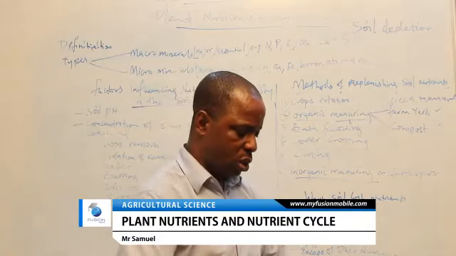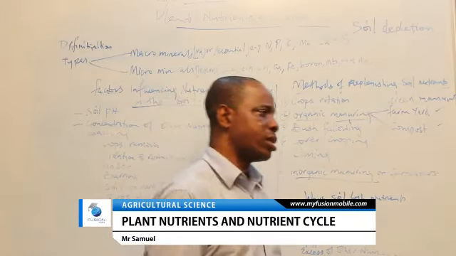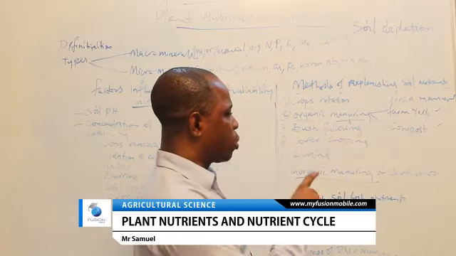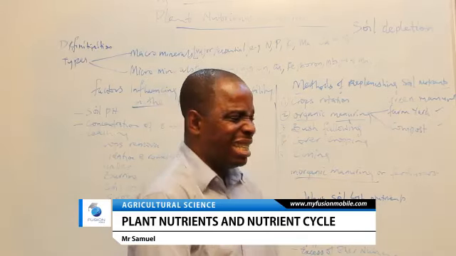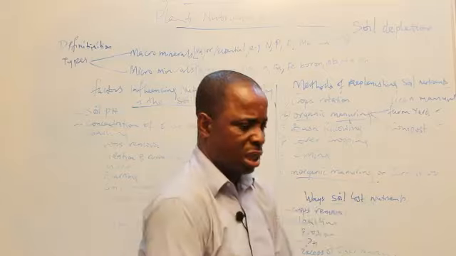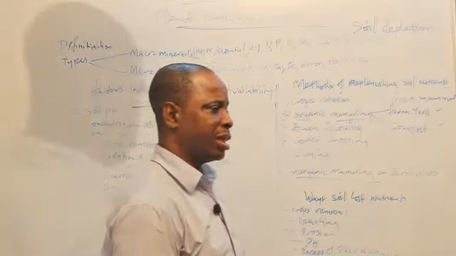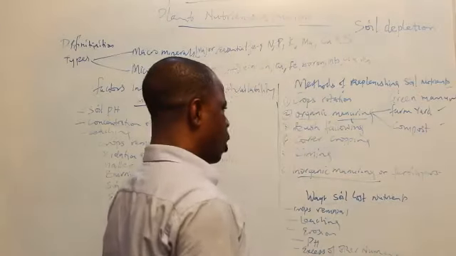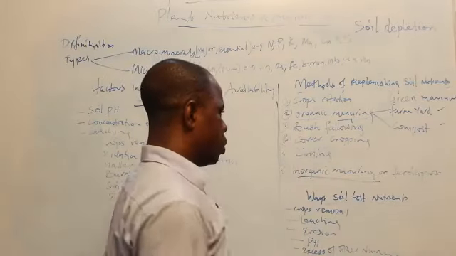I allow them to decay in the soil. Then I plant my maize. As the legume crop that I plowed into the soil decays, it becomes nutrient for the maize crop that I planted.